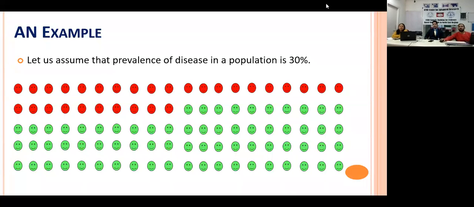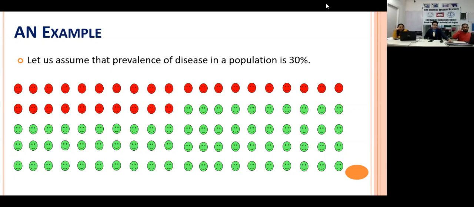So on your screen now you are seeing a hypothetical population where the prevalence of the disease is 30%. In each row you have 20 participants, and then you have 5 rows. That means we are talking about 100 participants. Out of the 100, with 30% prevalence, 30 are represented by the red color and 70 are represented by the green color. This is the reality.